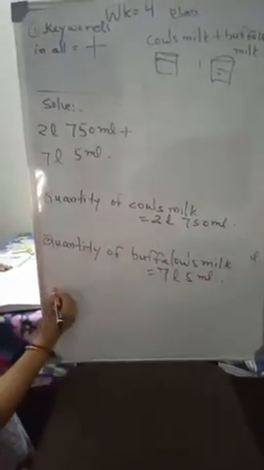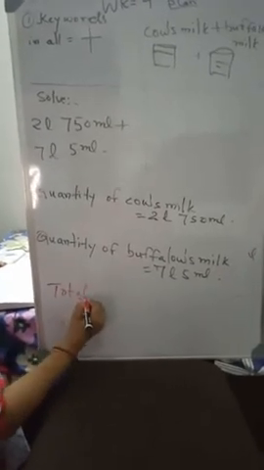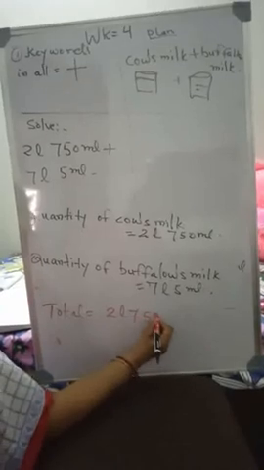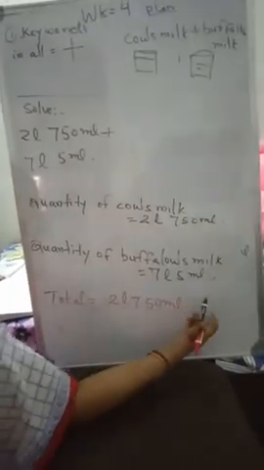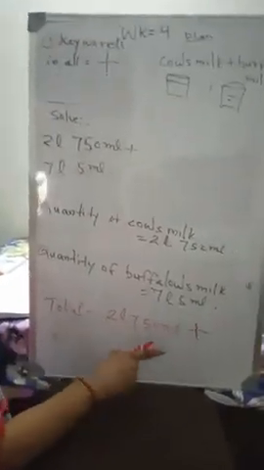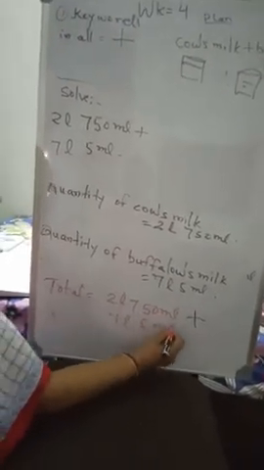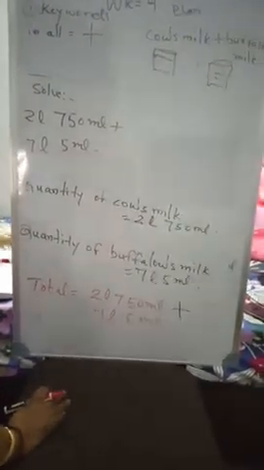So total is equal to what? 2 liter 750 milliliter will be added with 7 liter and 5 milliliter. Correct? Now let us do addition.